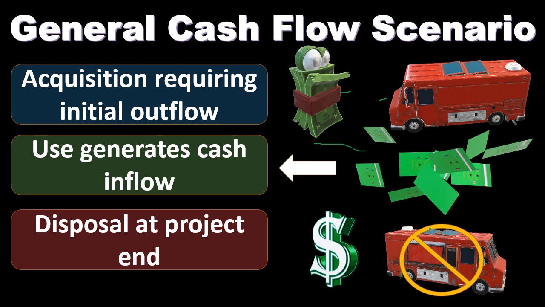And so our question then, of course, is, okay, we have to have this initial outlay for something like this piece of equipment. That piece of equipment then will help us to generate revenue over a certain time period. And then at the end of that time period, possibly we can sell that piece of equipment or at least scrap it and get some type of return after we're done using the equipment. Given those cash flows, given the initial outlay at the beginning and the cash flows that we will be receiving in future time periods, is this a good project to take on?